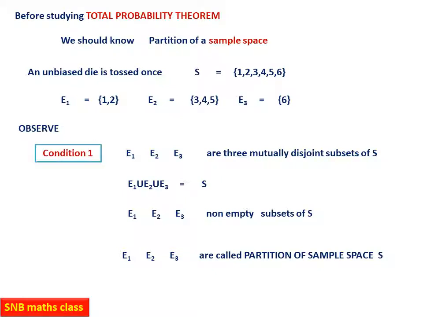Therefore, you can remember condition 1: mutually exclusive. Condition 2: when you combine them together, take the union, you should get S only. Third: no event should be an empty set, that is, non-empty. So the probability of each one should be more than 0. If these three conditions are satisfied, that is called a partition of the sample space. This is a very simple idea, and it is required for the total probability theorem as well as for the Bayes theorem, which I am going to introduce next.